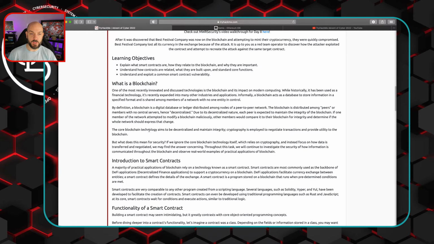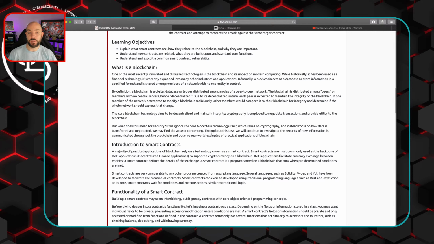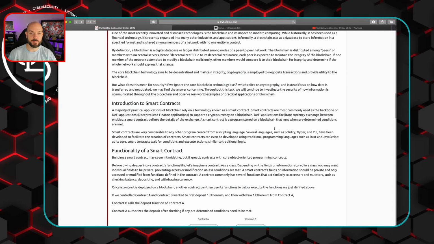The core blockchain technology aims to be decentralized and maintain integrity. Cryptography is employed to negotiate transactions and provide utility to the blockchain. But what does that mean for security? If we ignore the core blockchain technology itself, which relies on cryptography, and focus on how data is transferred and negotiated, we may find the answer concerning. Throughout the task, we will continue to investigate the security of how information is communicated through the blockchain and observe real-world examples of practical applications of the blockchain.